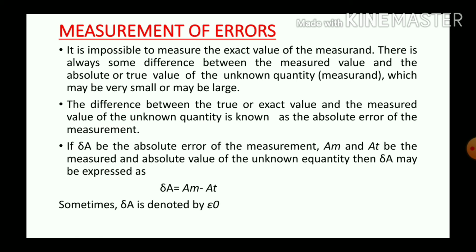The difference between these two is called absolute error. Absolute error can be written as delta A, and it is equal to AM minus AT. AM stands for measured value and AT stands for true value. The absolute error is also written as epsilon 0.